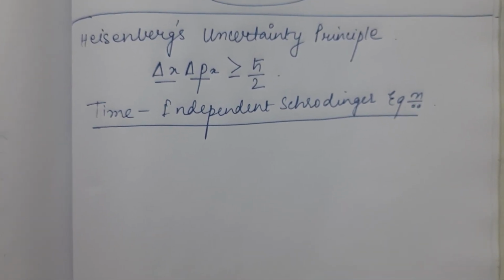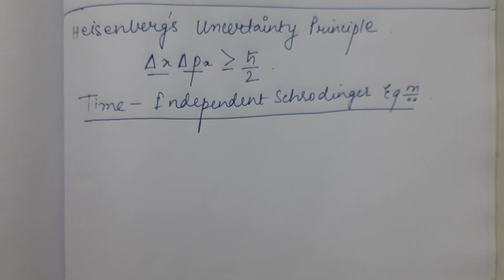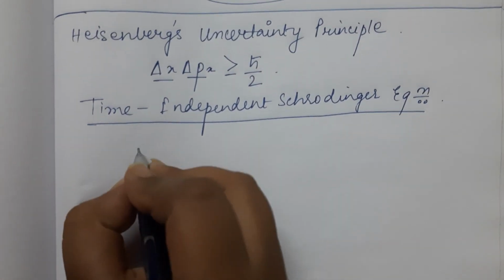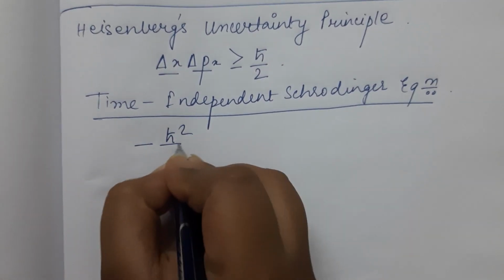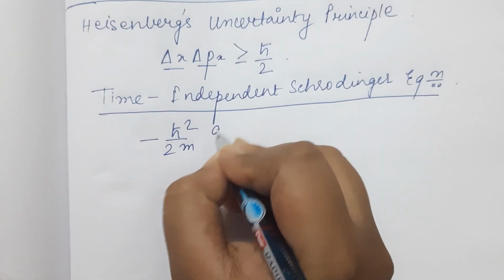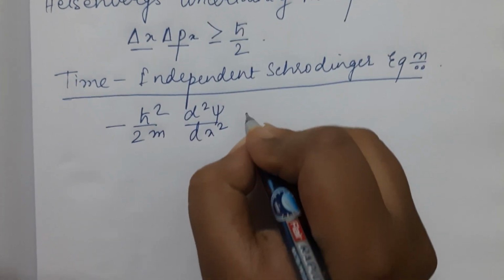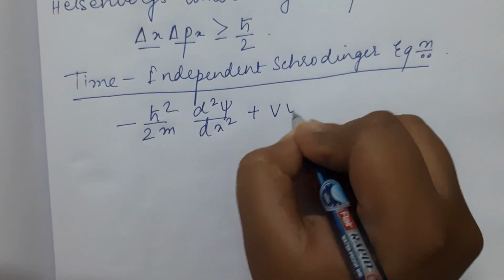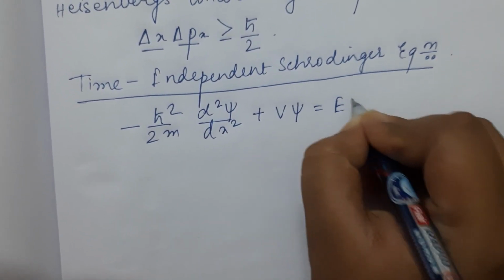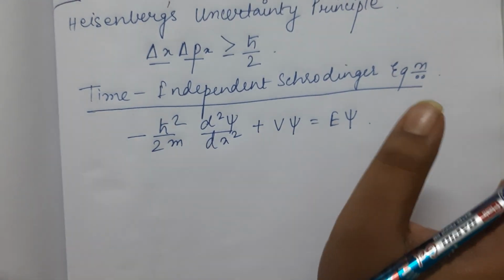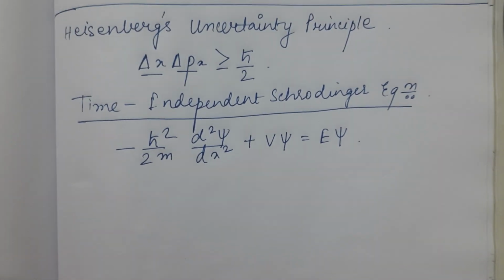So for infinite potential wells, the time independent Schrodinger equation is extremely necessary, which goes as minus h cut square divided by 2m d2 psi dx2 plus v psi is equal to e psi. This is the time independent Schrodinger equation. This is very important to remember.